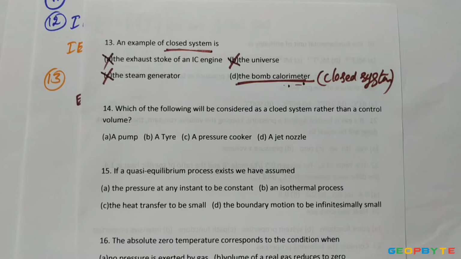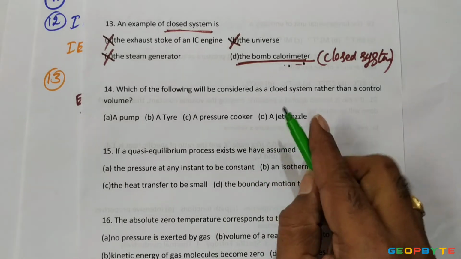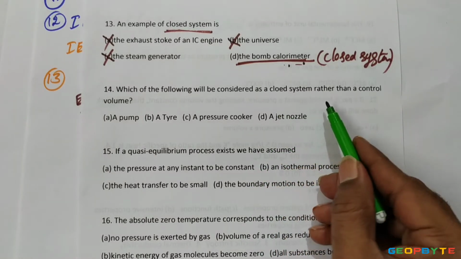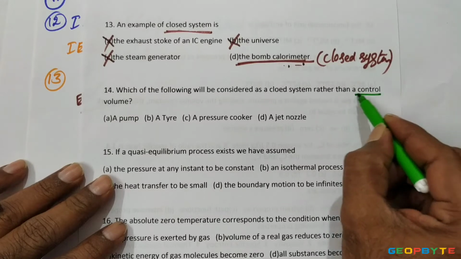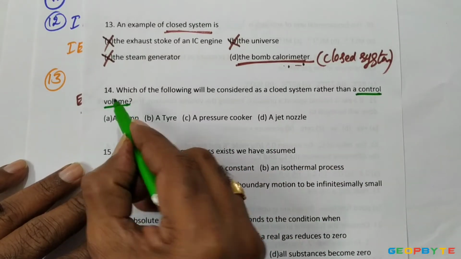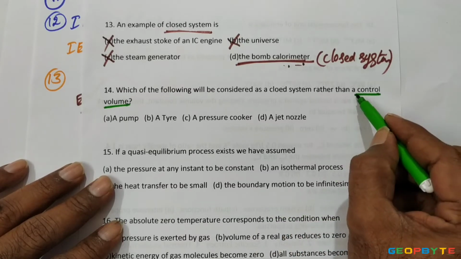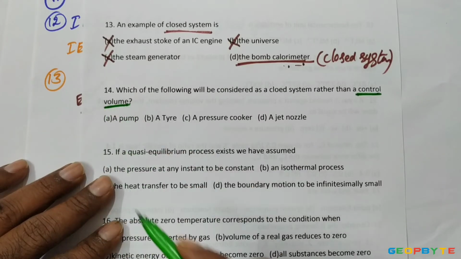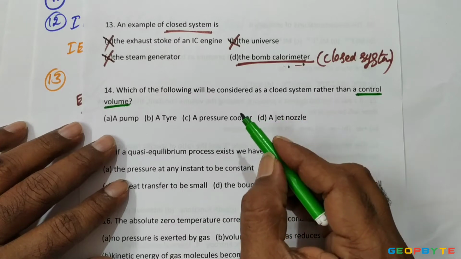Now come to the 14th problem. Which of the following will be considered as a closed system rather than a control volume? Control volume means open system. Remember, a closed system is also called a fixed mass system or control mass system. The other name for an open system is control volume system or fixed volume system. You are asked to decide the closed system.